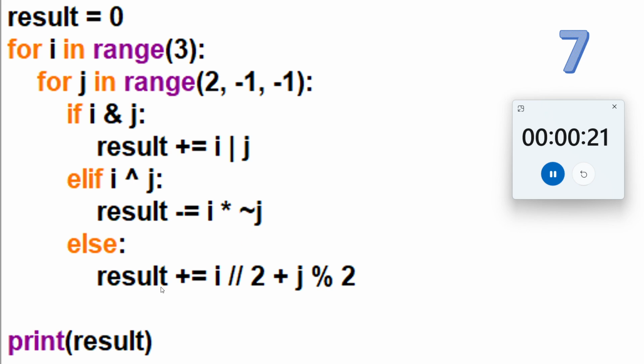So what is the meaning of this? Result is equal to result plus i floor division 2 plus j mod 2. So it is a bigger expression, but you know how to solve it. When you know, you can try it and definitely you will solve it. So that's it for the seventh one. Keep doing, and here the time is up.